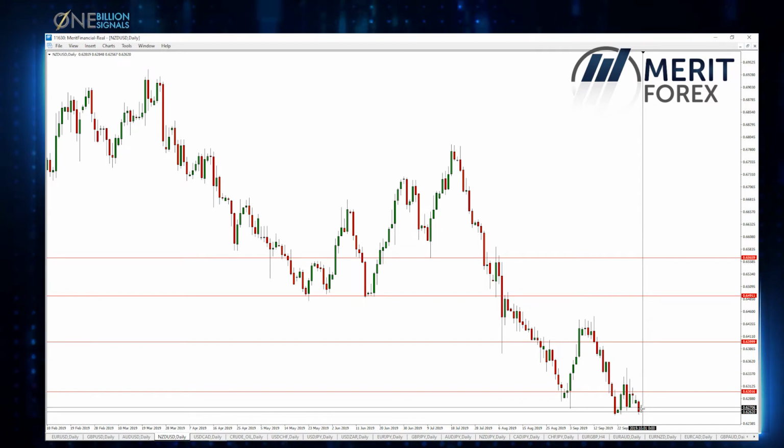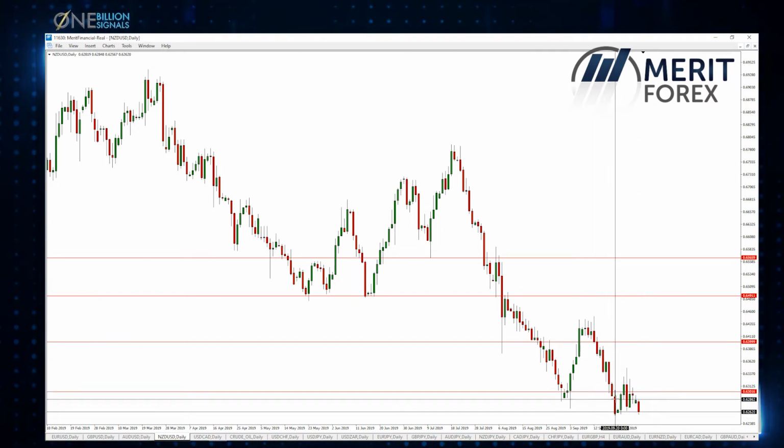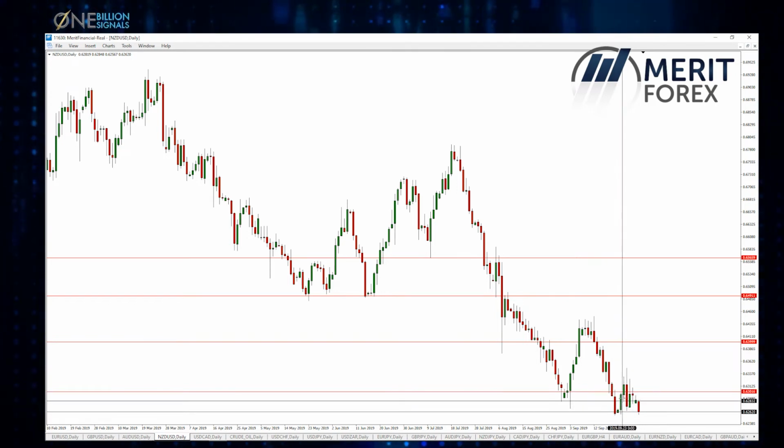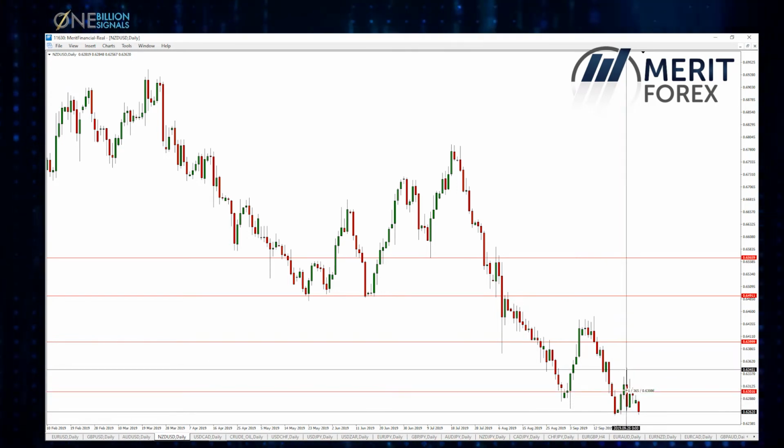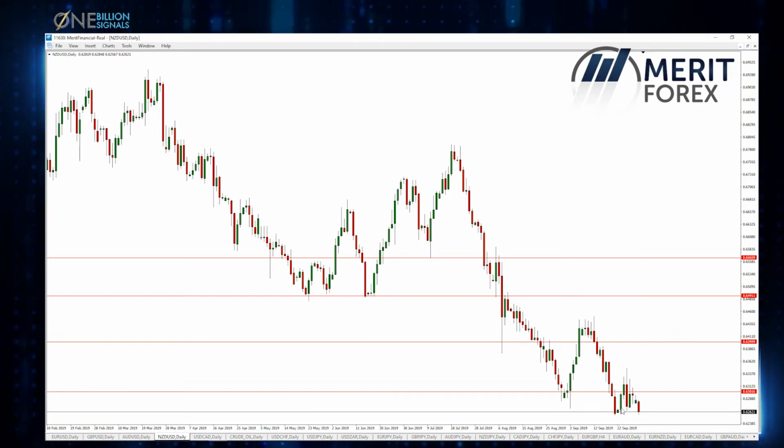is dropping down, trying to break out the support. As you can see, broke out here, 0.63 round number, tested again with very strong bearish momentum, and right now it's just trying to continue to the downside.